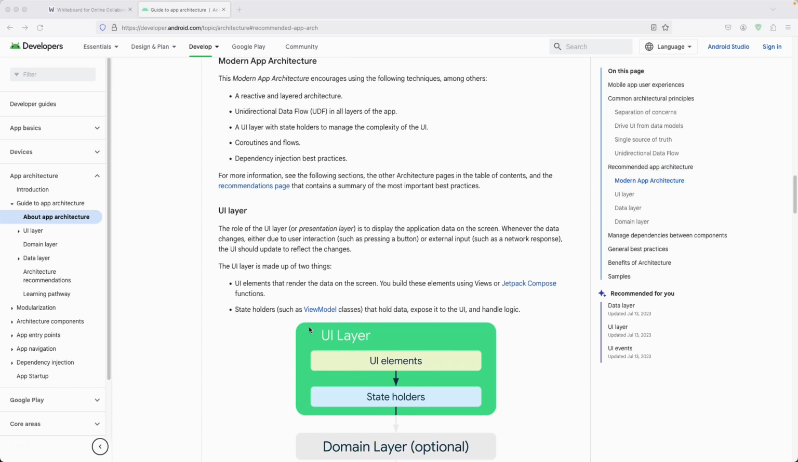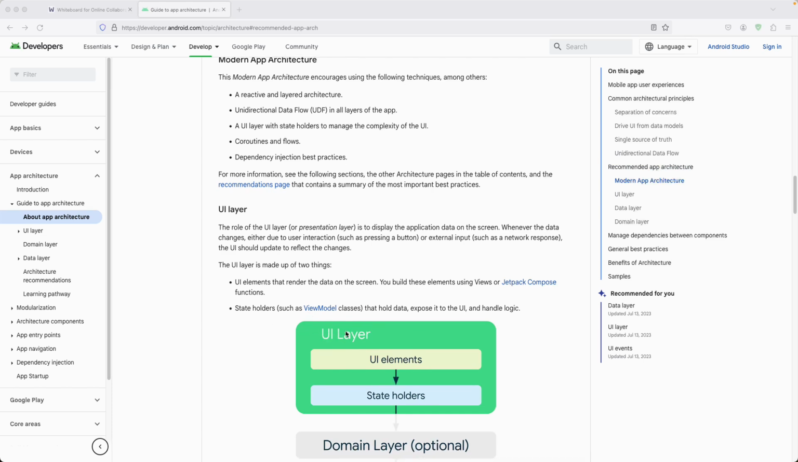And now we have some separation of concerns in the UI layer. So the role of the UI layer, or the presentation layer, is to display the application data on the screen. We already know that whenever the data changes, either due to user interaction such as pressing a button or external input such as a network response, the UI should update and react to those changes. That's perfectly fine. Later we'll see how we can do that, right?